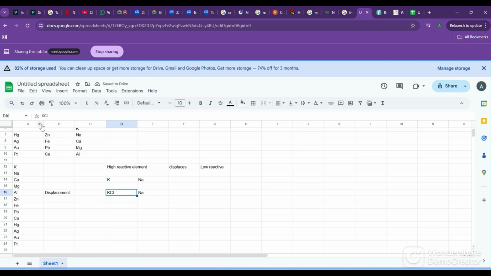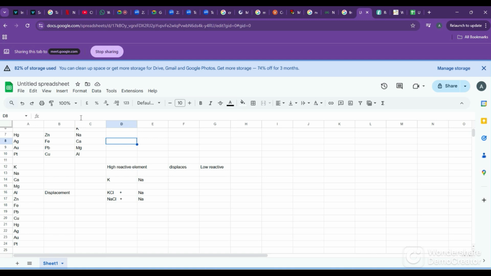Suppose we have KCl and sodium, and we have NaCl and sodium. What will be the product? Now, displacement reaction, what does it mean? Till last year we have learned displacement reaction. What does displacement reaction mean?